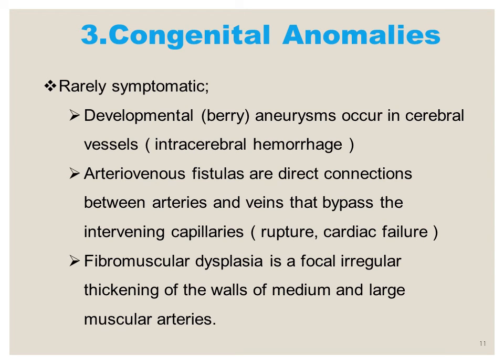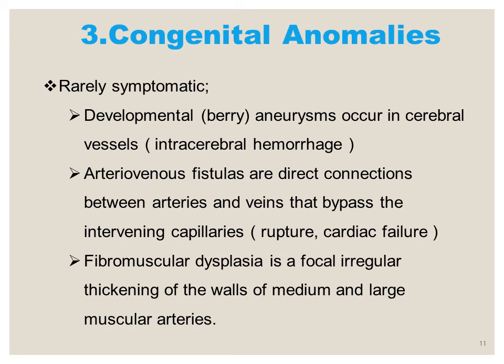Now coming to the congenital anomalies, these are certain vascular anomalies that you should be able to know. The first is the developmental or the berry aneurysm that occurs most commonly in the cerebral vessels, and when they rupture, these are the outpouching in the vessel wall. Then intracerebral hemorrhage occurs. The next are the arteriovenous fistulas, that is the direct communication between the arteries and veins that bypass the intervening capillaries.